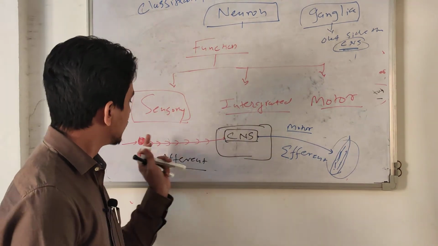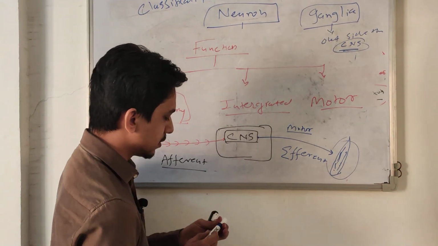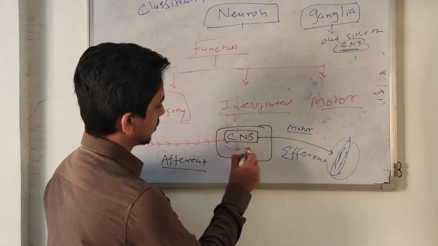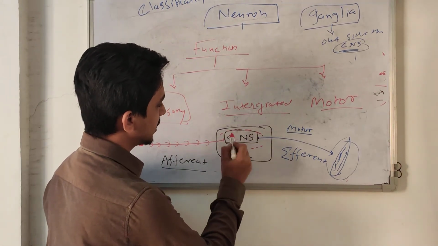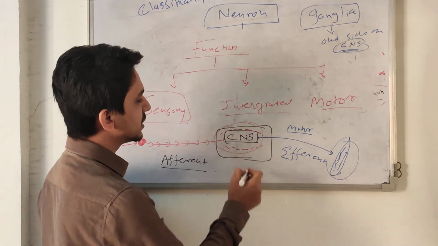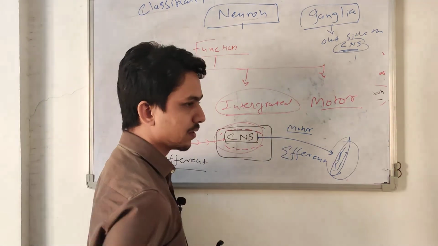Between the sensory and motor, in the central nervous system, some neurons are connected between the sensory and motor. These are called the integrated neurons.